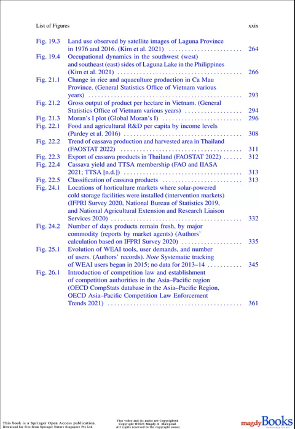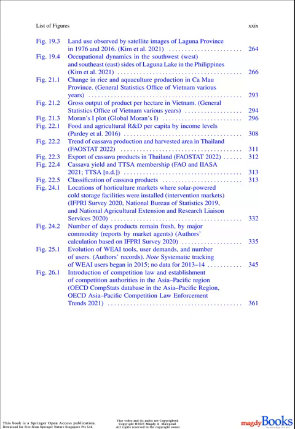Figure 22.1. Food and agricultural R&D per capita by income levels. Pardey et al., 2016. Figure 22.2. Trend of cassava production and harvested area in Thailand. FAO Stat 2022. Figure 22.3. Export of cassava products in Thailand. FAO Stat 2022. Figure 22.4.